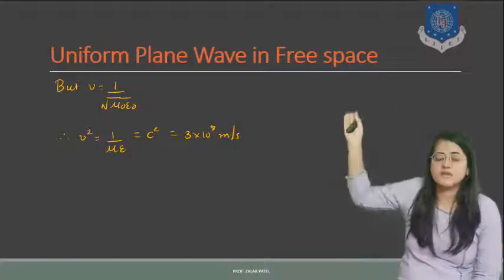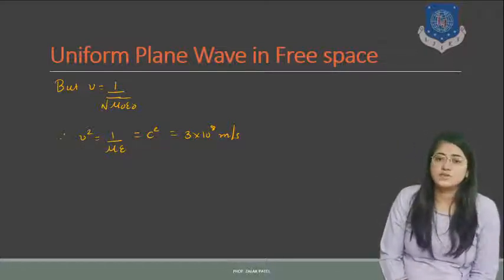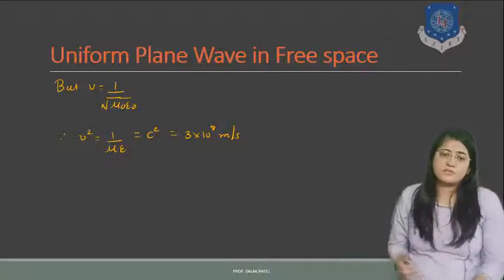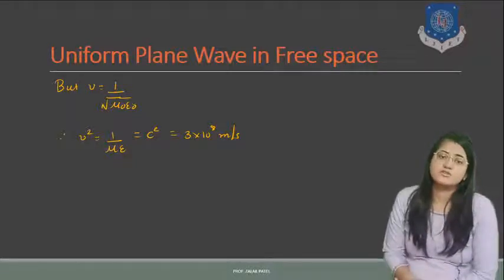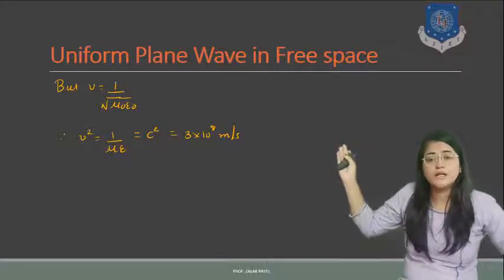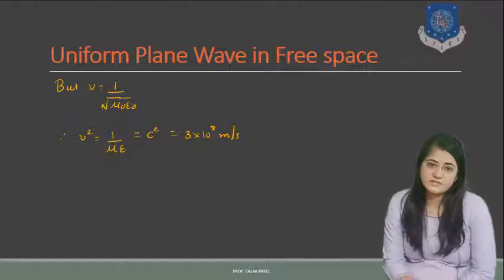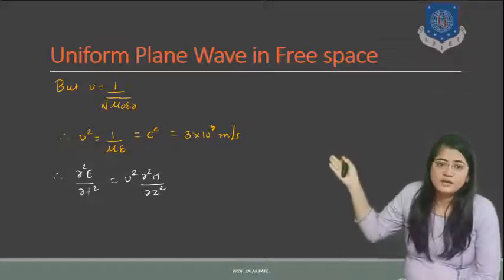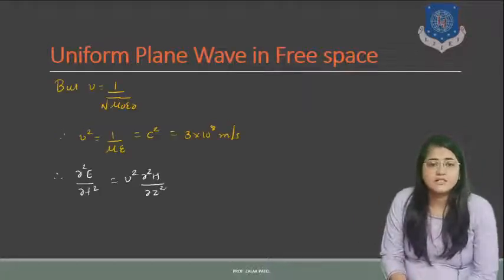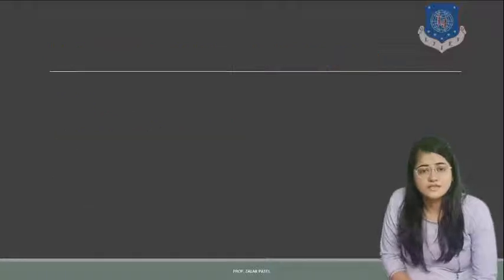One question may be asked: why is the speed in free space 3 into 10 raised to 8 meter per second? But if the wave is traveling in a medium, then v equals 1 upon under root mu epsilon. Here mu and epsilon are the medium permeability and medium permittivity. The equation with respect to the different terms is del square E upon del t square equals v square del square E upon del z square.